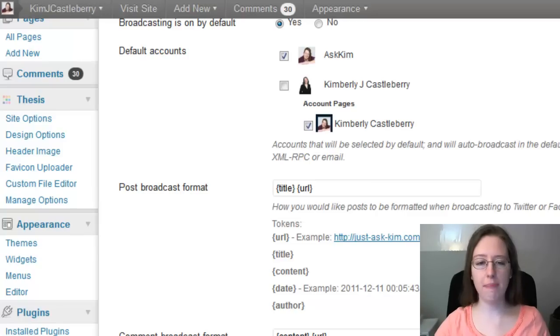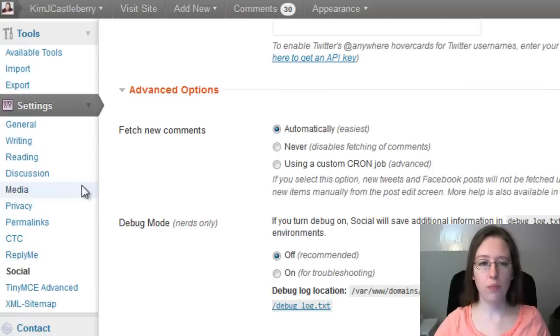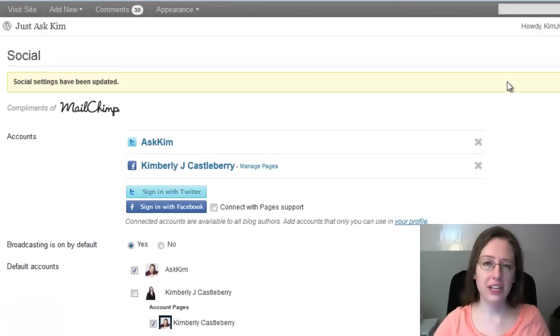And if you have a Twitter Anywhere API key, you can go ahead and set that up here. There are some advanced options, like whether it will fetch new comments. I have that set to automatic. And then if you need debug mode, it says "nerds only," and they're not joking. Just leave debug mode off unless you're asked to do something. Click Save Settings.